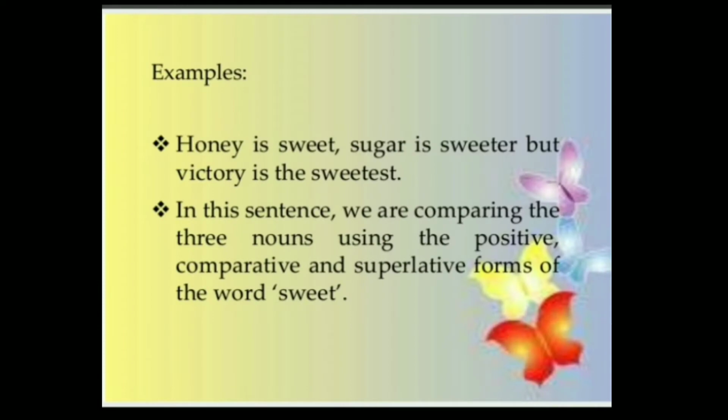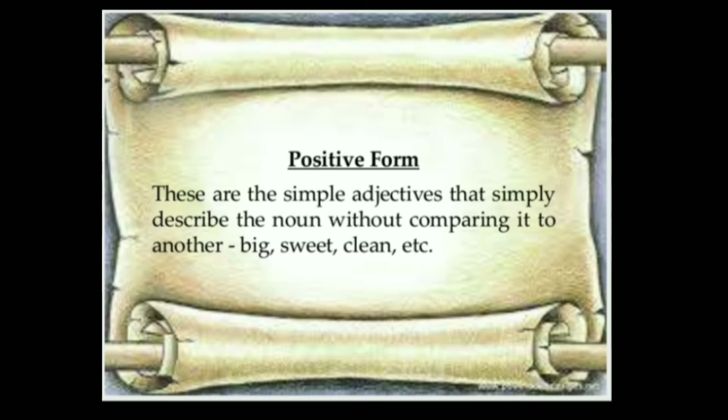Let's take an example. He is sweet, sugar is sweeter, but victory is the sweetest. This is a statement or a sentence which has all 3 degrees of adjective. We are comparing the 3 nouns using positive, comparative and superlative forms of the word sweet. Let's try to understand each form one by one. Positive form. The positive degree of adjective is used when no comparison is made.